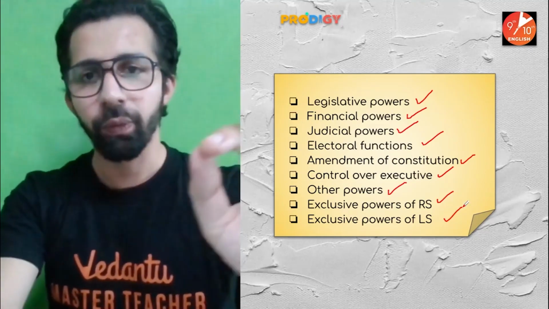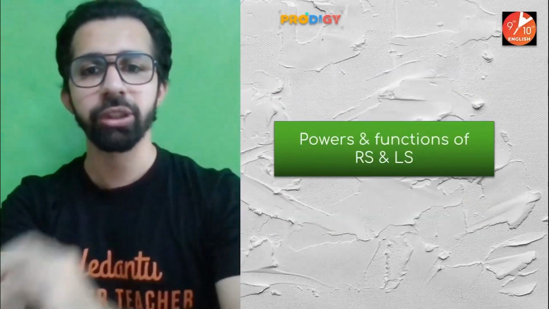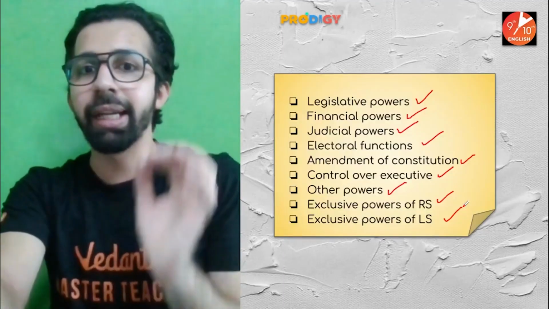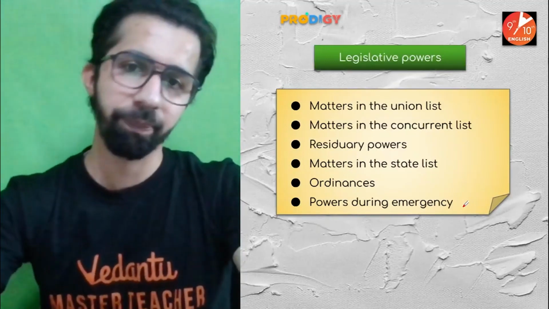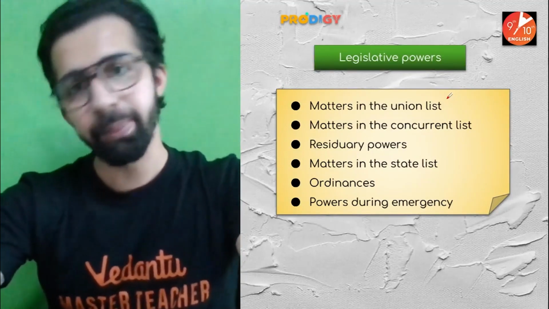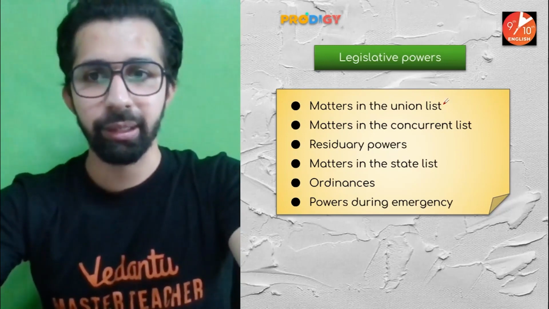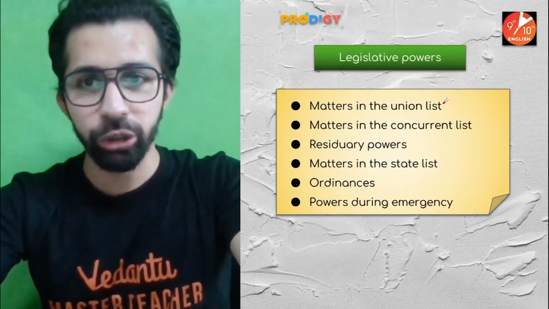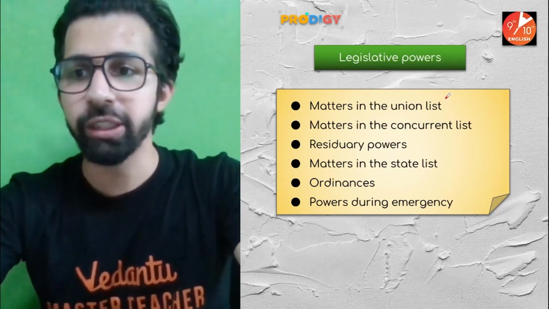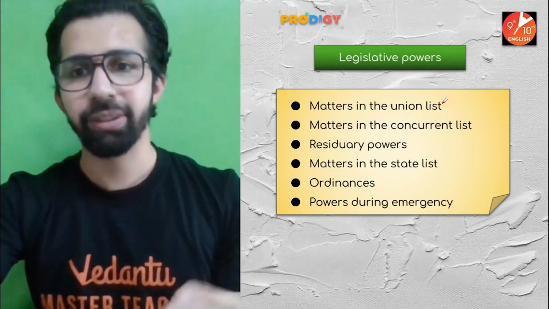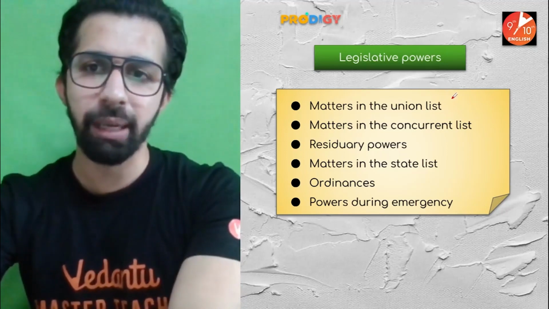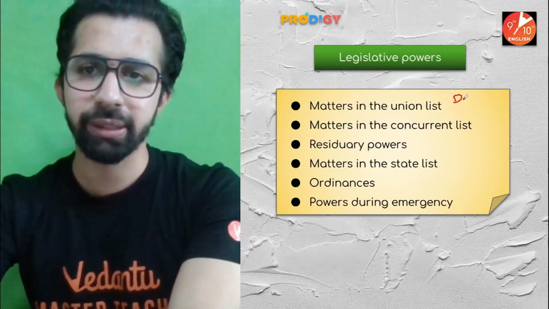Let's get started with the very first power and function of Rajya Sabha and Lok Sabha, which is legislative power. Now, what are legislative powers? Guys, first of all, Parliament can make laws on the subjects which are included in the Union List. Any subject which is included in the Union List, for example, defense.